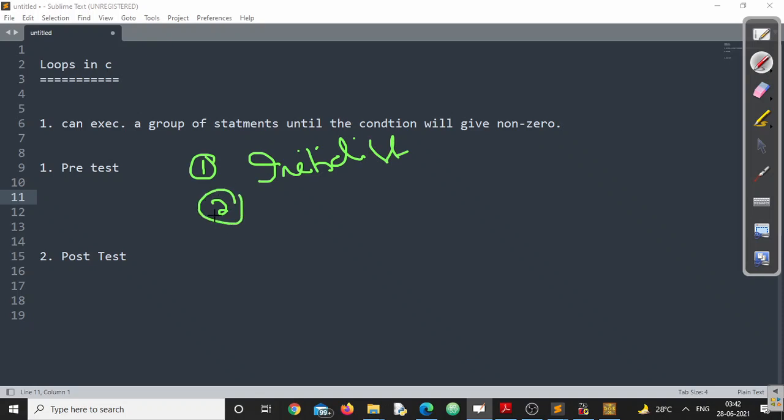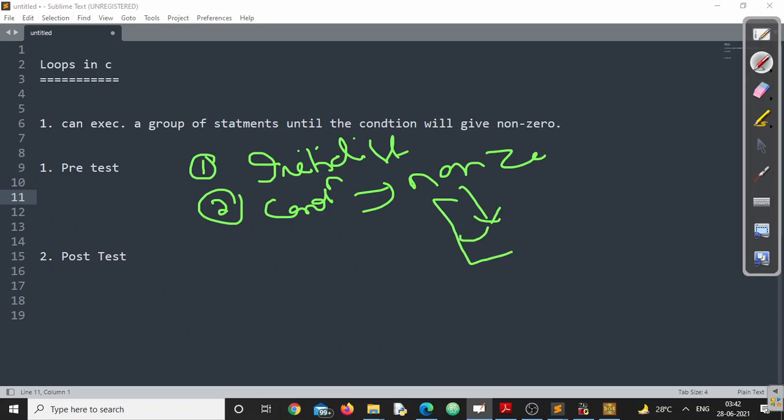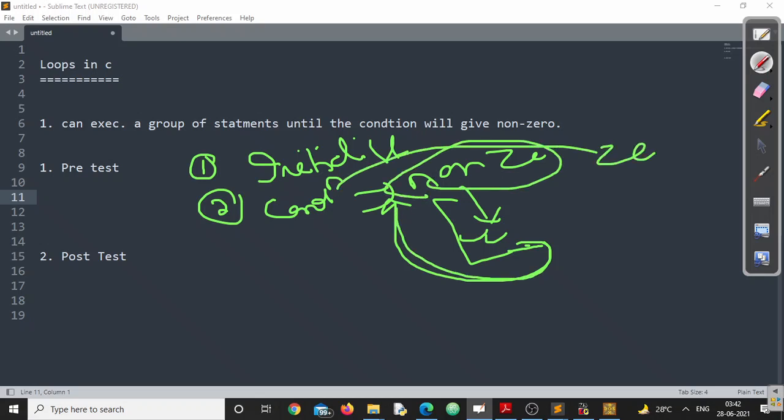Number two, the condition is checked. If the condition produces a non-zero value, then it enters the loop, and the statements under the loop will be executed. Then after the completion of all the statements in the body of the loop, it again goes back to the condition, and this step is repeated until the condition gives me a 0 value.